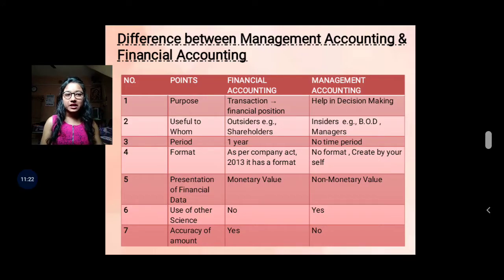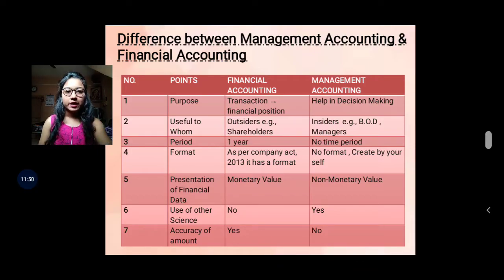But in management accounting, there is no format, create it by yourself. The law has not decided any format for management accounting because it is related to internal matters and decision making. So there is no need for any fixed format. You can create your own format.